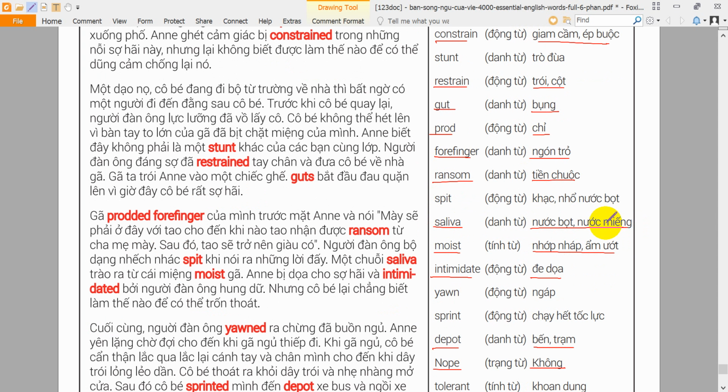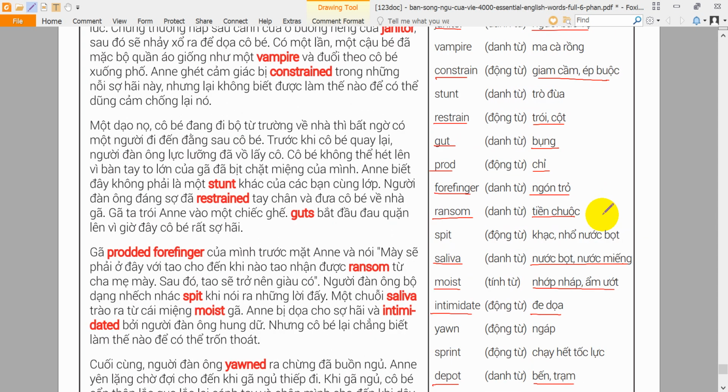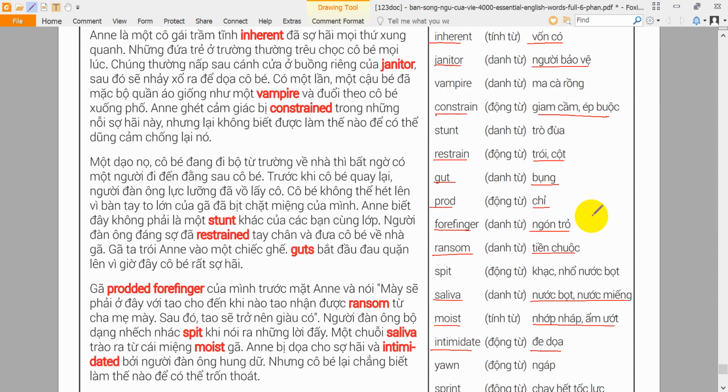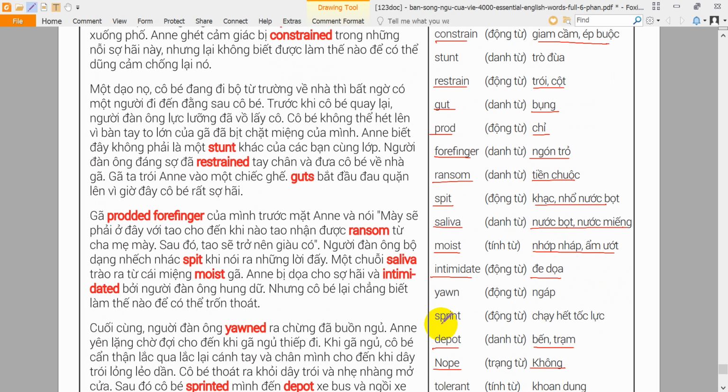Spit. To spit means to force liquid from one's mouth. He emerged from the pool and spit water from his mouth. Sprint. To sprint means to run very fast over a short distance. The kids didn't want to be late to class, so they sprinted to the bus stop. Stunt. A stunt is something that is done in order to get attention or publicity. The man jumped over the cars as a promotional stunt.